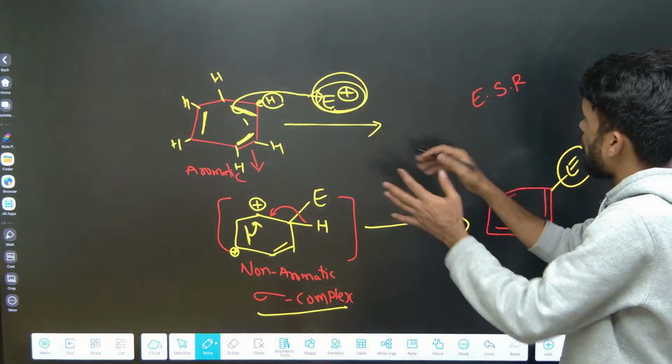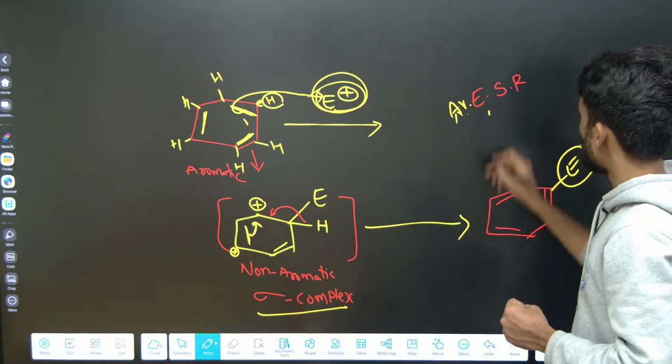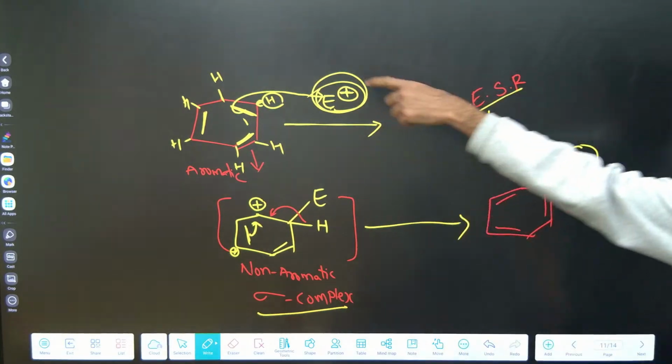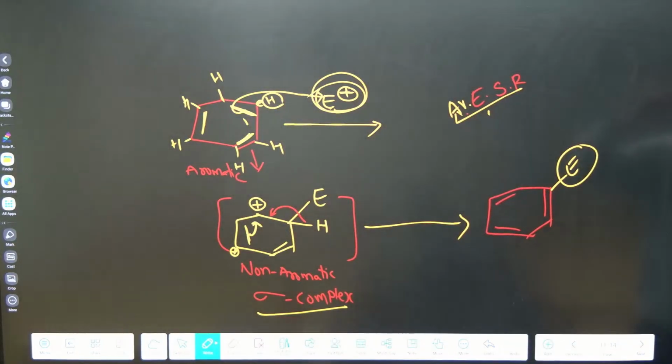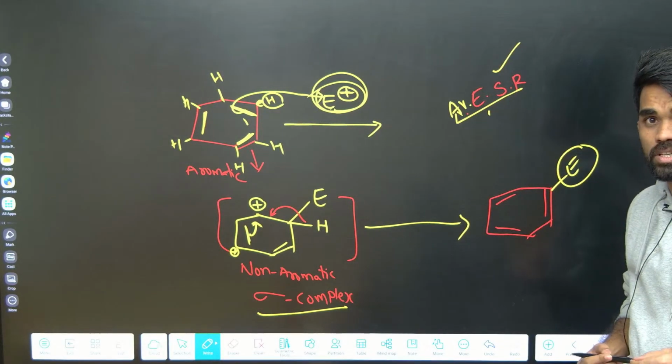It is happening on an aromatic ring, so it is an aromatic electrophilic substitution reaction.